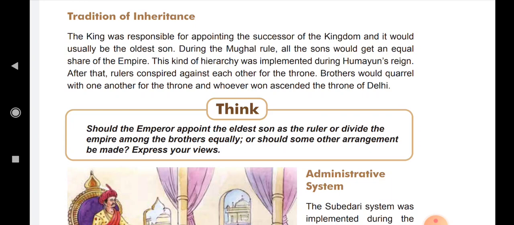Means all the kings came to the empire through hierarchy. After that, rulers conspired against each other for the throne. Brothers would quarrel with one another for the throne, and whoever won ascended the throne of Delhi.